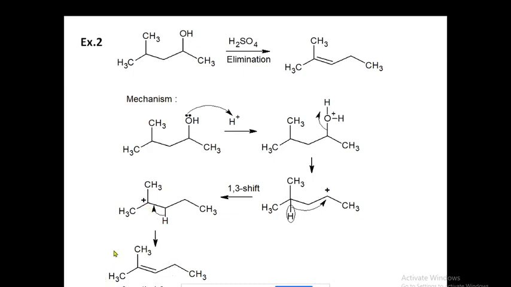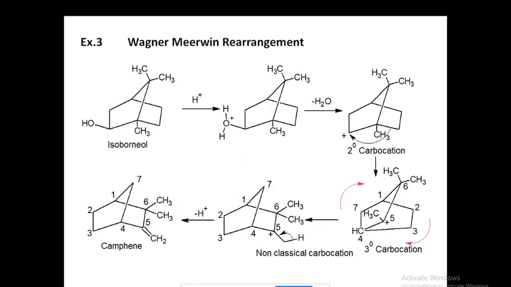In this way you get this particular product, in which the double bond forms at this position. This happens only due to rearrangement, due to the formation of carbocation in the whole process, and carbocations always undergo rearrangement reactions.